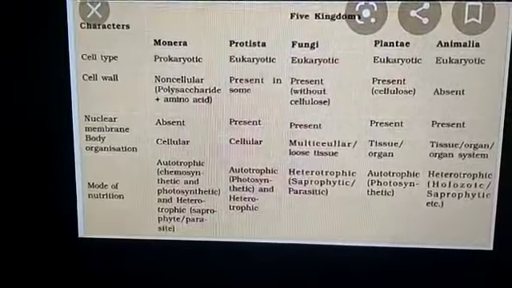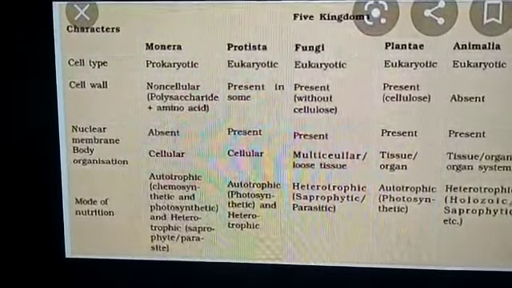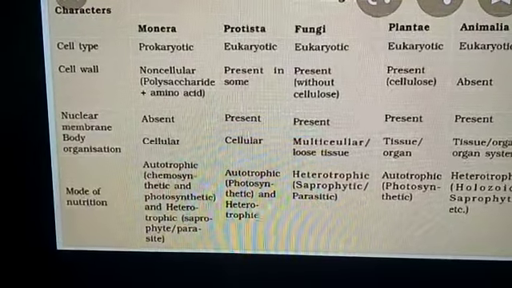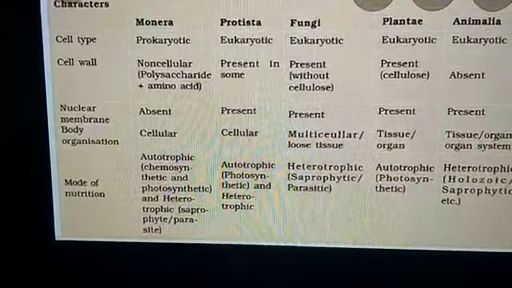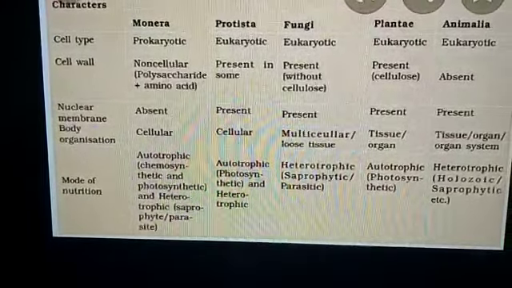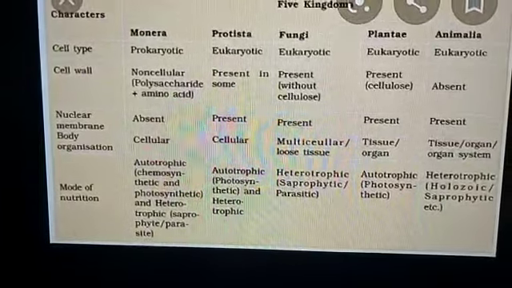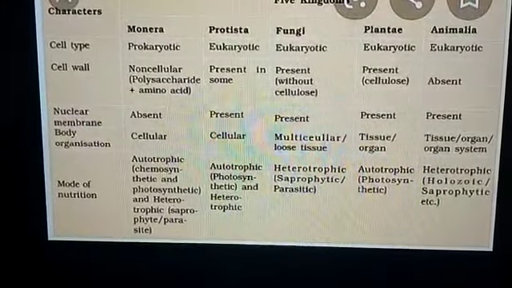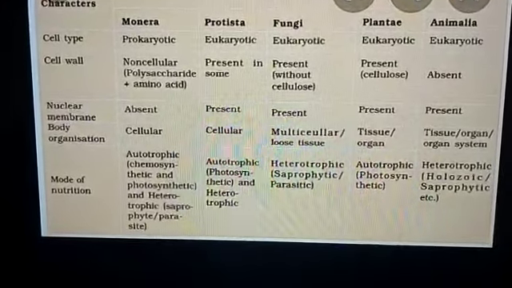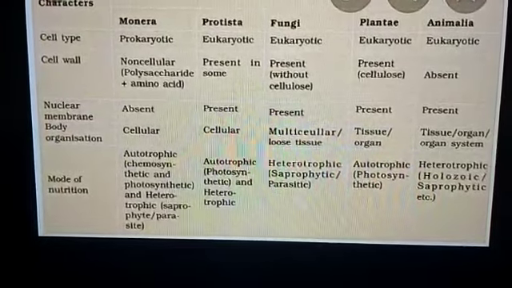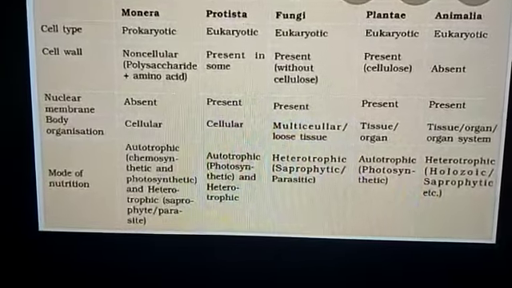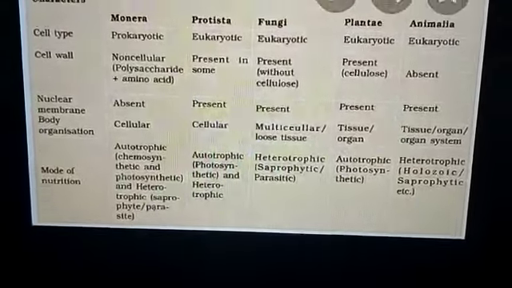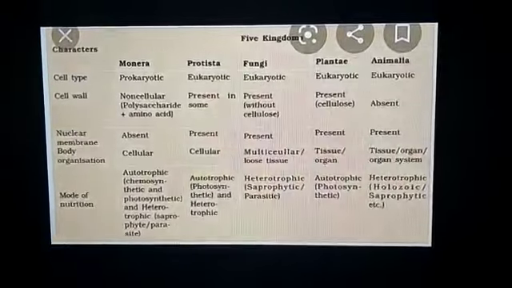Body organization: Monera and Protista are both unicellular. Fungi, Plantae and Animalia we can find multicellular. As they are multicellular, they have tissues and organ systems. Coming to the mode of nutrition, in Monera we can see autotrophic nutrition, photosynthesis, and heterotrophic nutrition, parasites. Coming to Protista, autotrophic and heterotrophic nutrition. In fungi we can see heterotrophic, saprophytic and also parasitic nutrition. Coming to Plantae, autotrophic nutrition, and Animalia, heterotrophic or holozoic nutrition.